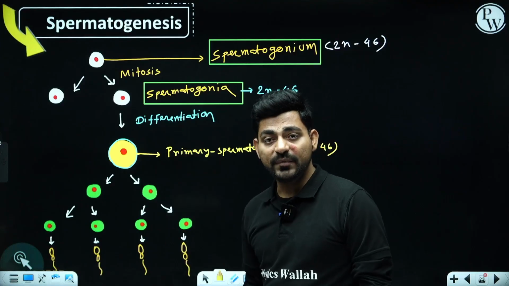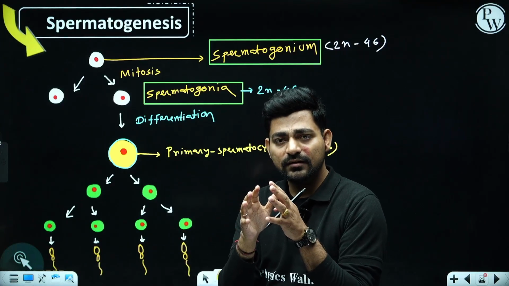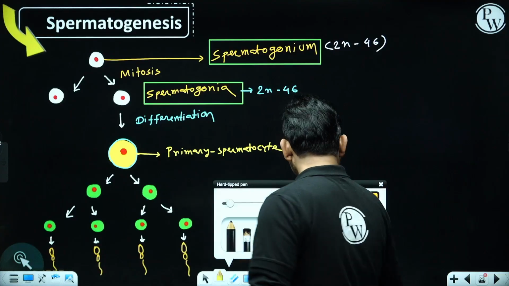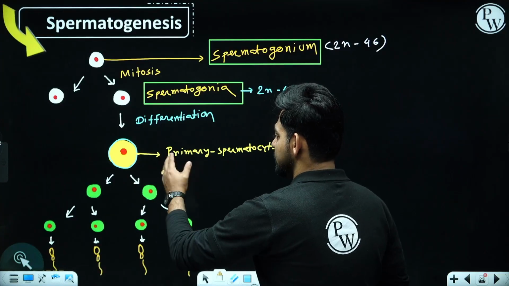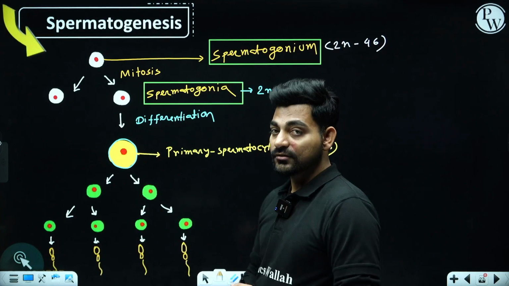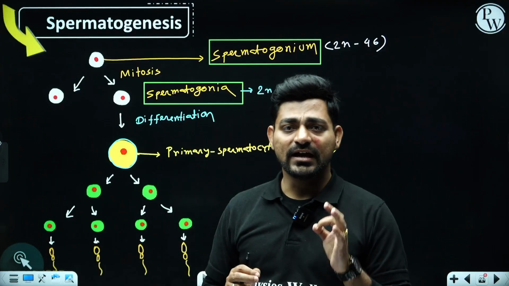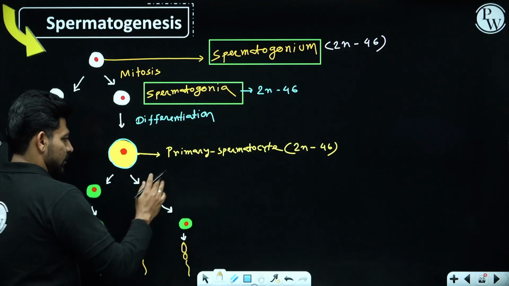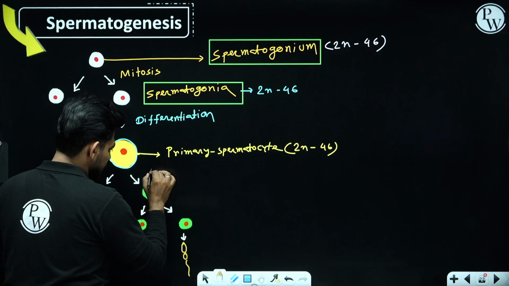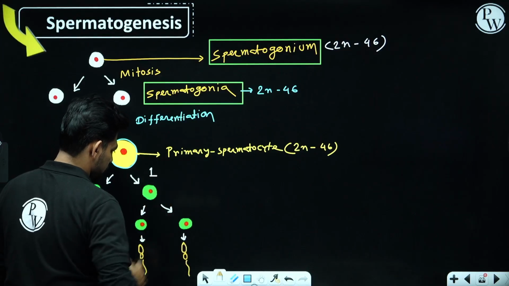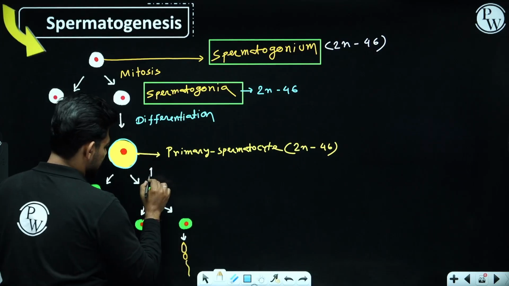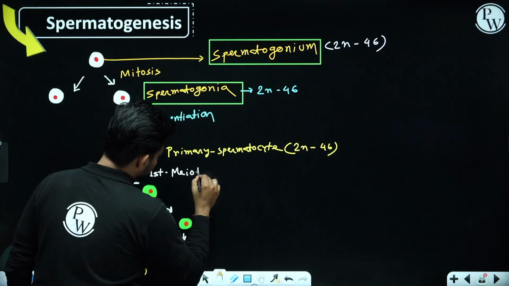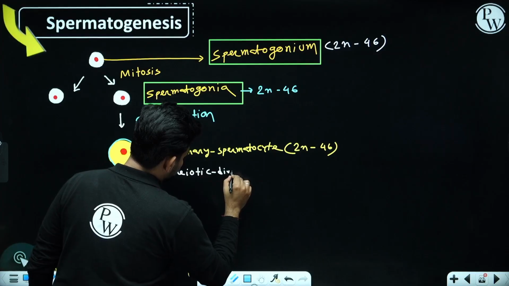Now what will happen? We need to decrease the chromosomal number into half, right? For that, we need to perform a special kind of cell division and we call that reductional kind of division meiosis, right? So from primary spermatocyte, there will happen a special kind of cell division which we call first meiotic division.